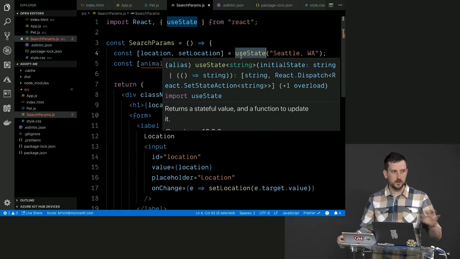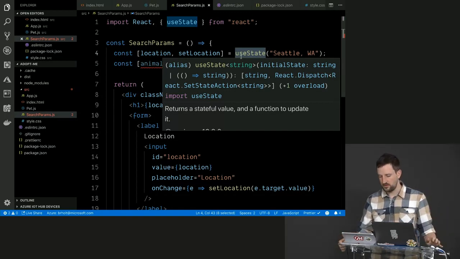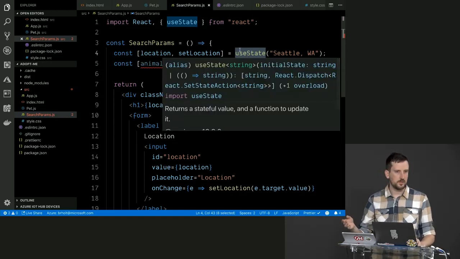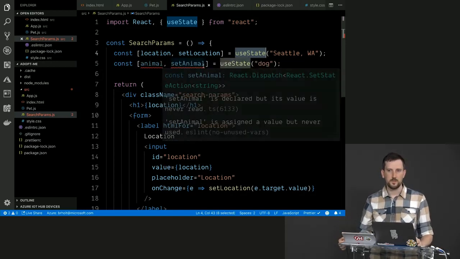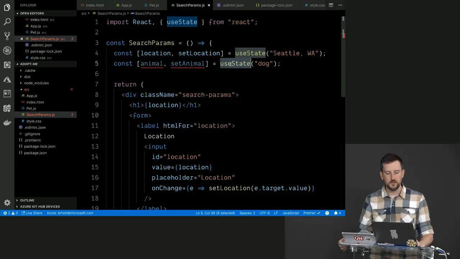And this applies to all hooks, not just use state, all hooks in general. Make sure you are always using use something, right? That's a convention that React has, and if you use this convention, then the ESLint rules can help you enforce some of these rules.